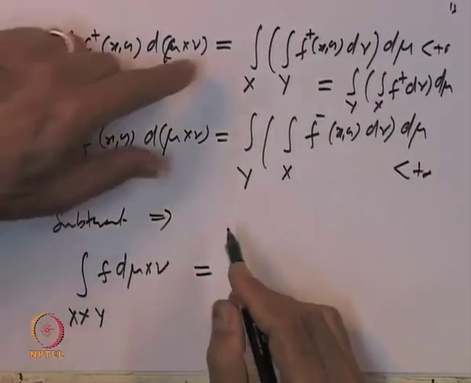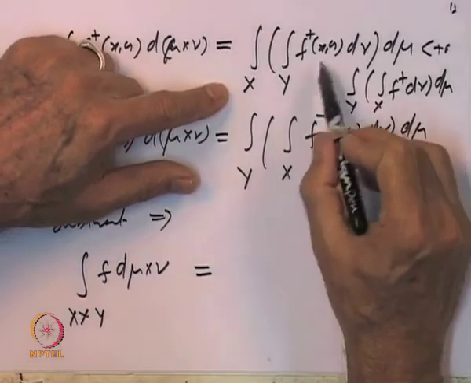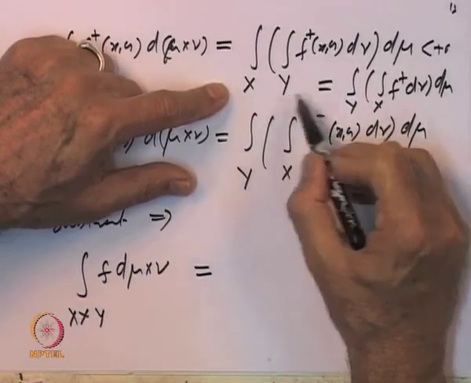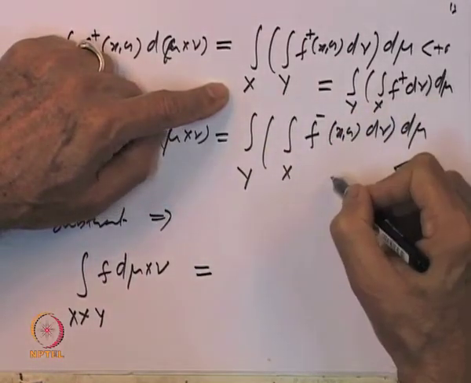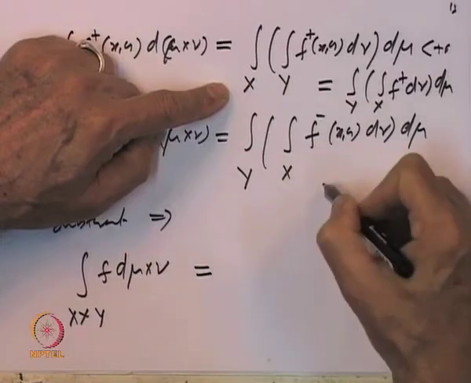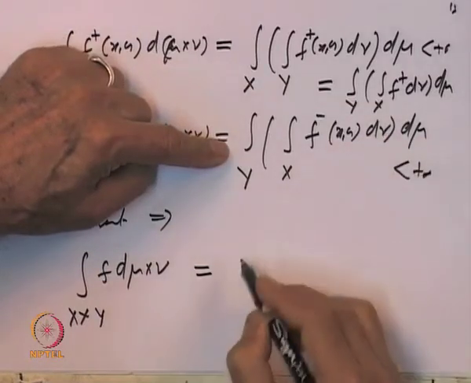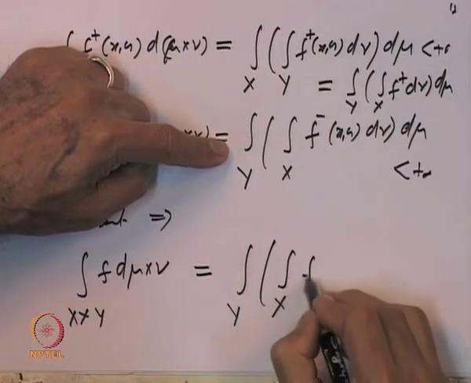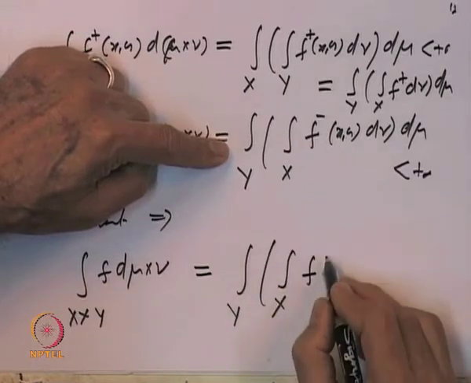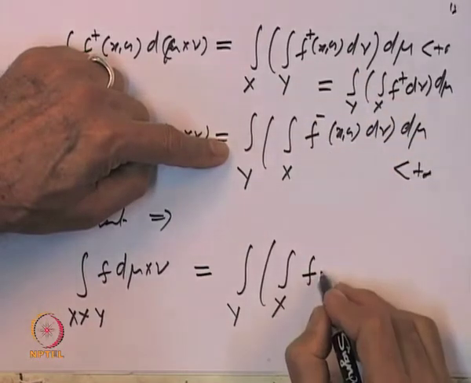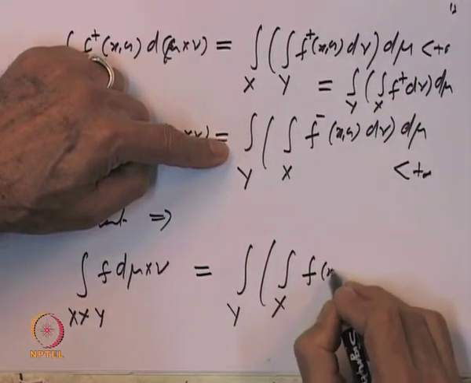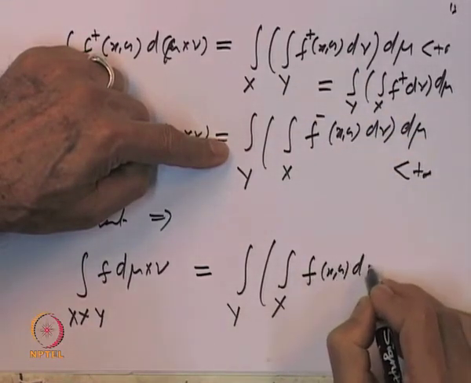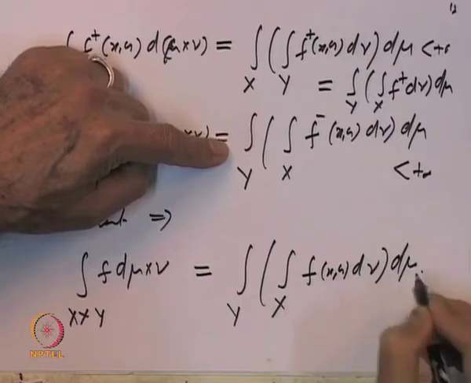This is equal to the iterated integral of f plus minus the iterated integral of f minus in the same order. So, that will give you the integral over y, integral with respect to x of f plus minus f minus. So, that is f of x y d nu d mu.